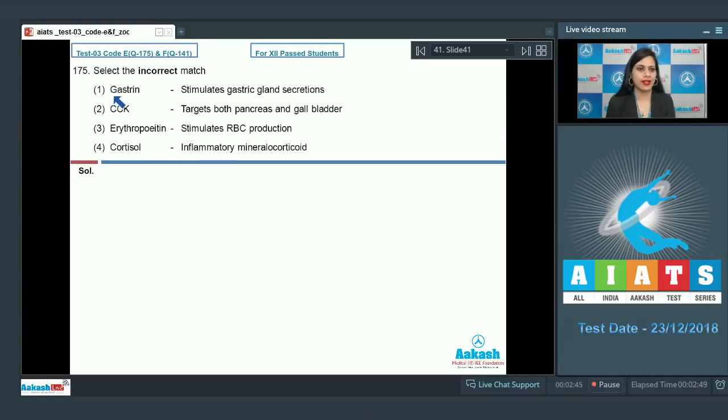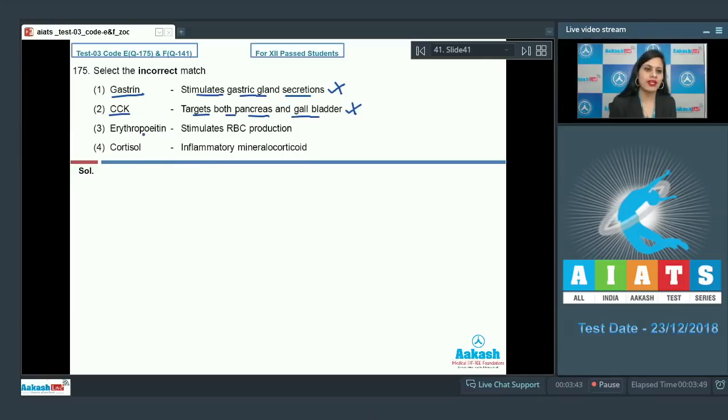Question number 175. Select the incorrect match, and the very first option given is gastrin, and the match given is stimulates gastric gland secretions, and as it is a correct match, so this cannot be a correct answer to our question, because gastrin, which is released from stomach and the target organ is also stomach, will stimulate the secretion from gastric gland. The next option given is CCK, and the match given is targets both pancreas and gallbladder, and as it is a correct match, so this cannot be a correct answer to our question, because CCK stimulates the secretion of enzymes in pancreatic juice from pancreas as well as bile juice from gallbladder.